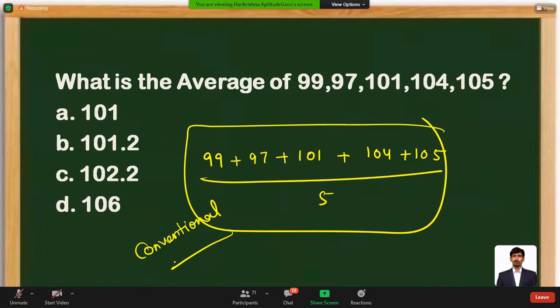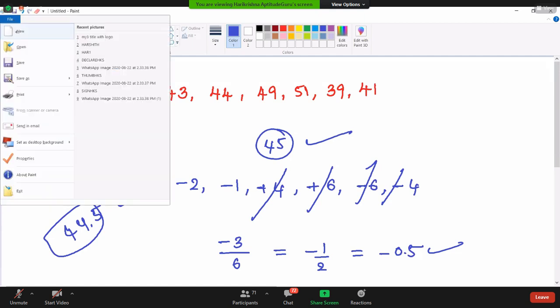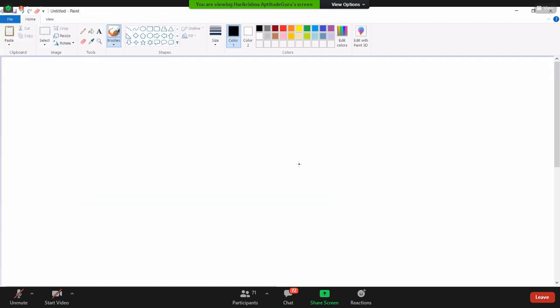So what is the other logic which we can apply? 99, 97, 101, 104 and 105 are the numbers which are available. So I'm trying to use the other trick in solving the question. What is the other trick which we can use? You can just try to understand. So the given numbers are 99, 97, 101, 104 and 105. So what is the average of these numbers?